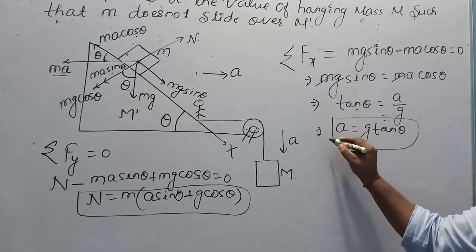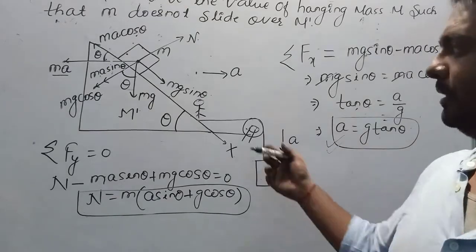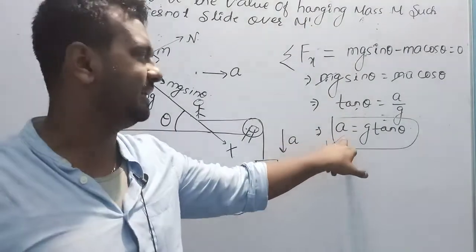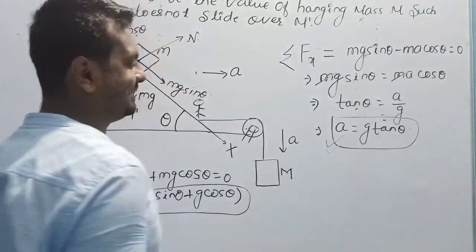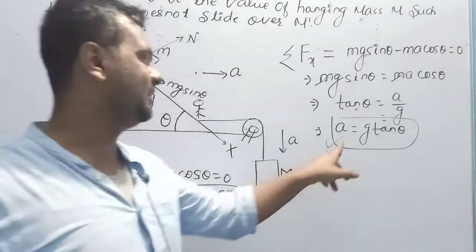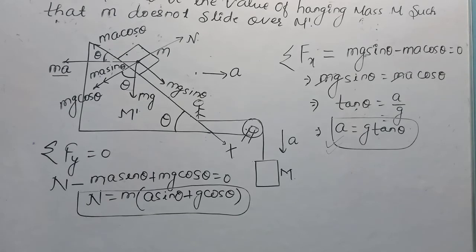I could simply write here the value of acceleration because I have already calculated it in the previous problem. I had already calculated the value of acceleration for which the block on the incline does not slide down. That is, acceleration is equal to g tan theta. Now I have got the value of acceleration, I can easily solve. I am giving you a few minutes to observe this because I will have to erase due to lack of space.